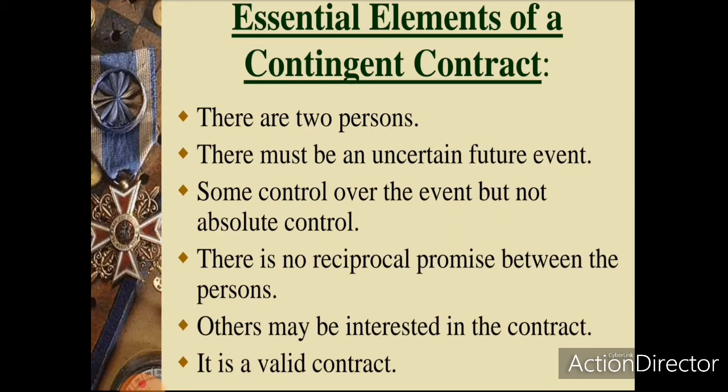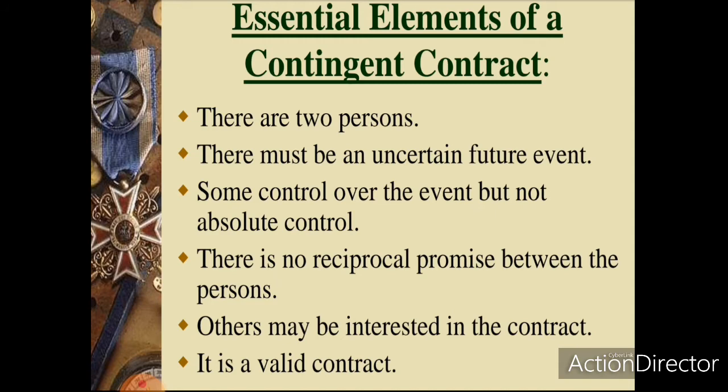Now we can discuss some essential elements of contingent contract. The first essential element is there are two persons, which means in a contingent contract at least two parties must be included. The next one is there must be an uncertain future event. The performance of contingent contracts depends upon contingency, that is, on the happening or non-happening of the future event, and the event must be uncertain.